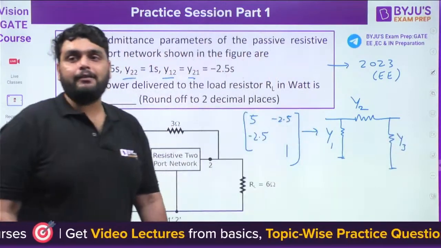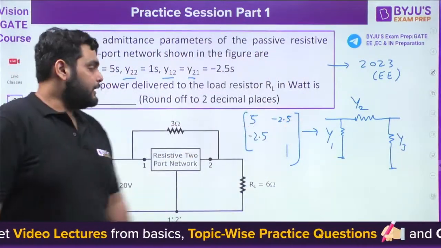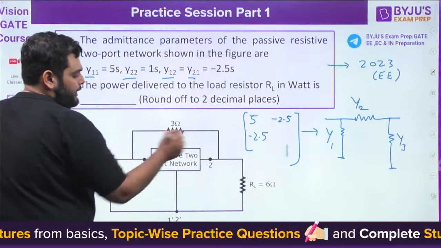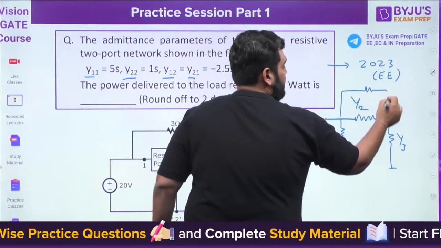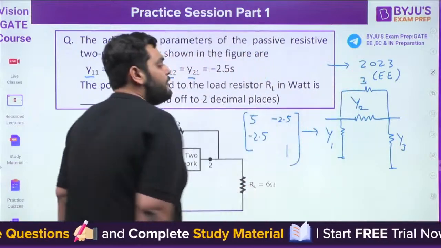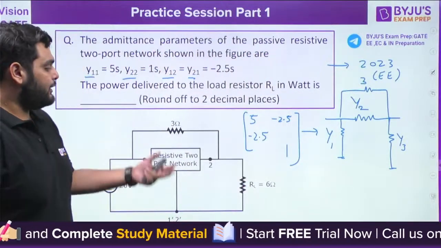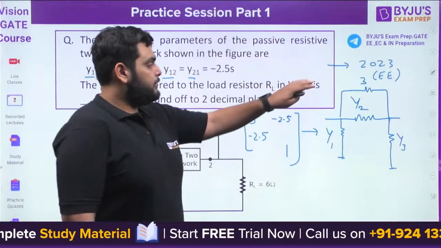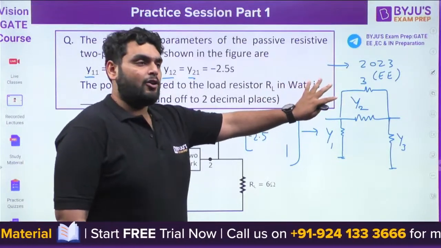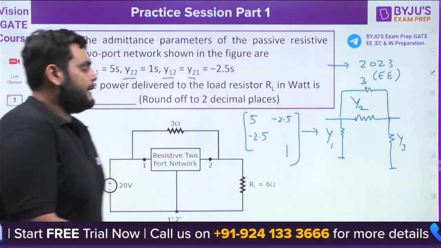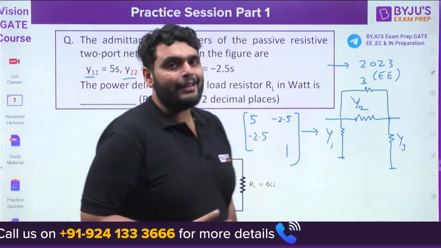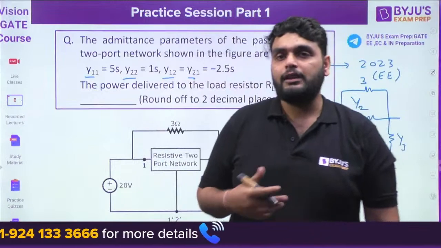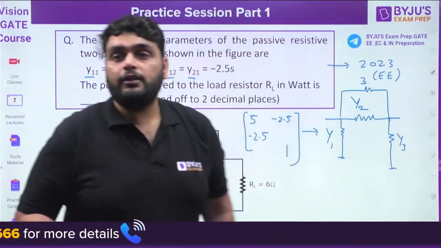After finding out the pi circuit, I can connect that pi circuit here, and this resistor becomes parallel to y2. Then we can solve accordingly and find out the current I2. So this is one of the methods you can see commonly in your books. But I will solve this question using a second method, which is also a very good method, the combination of circuits.